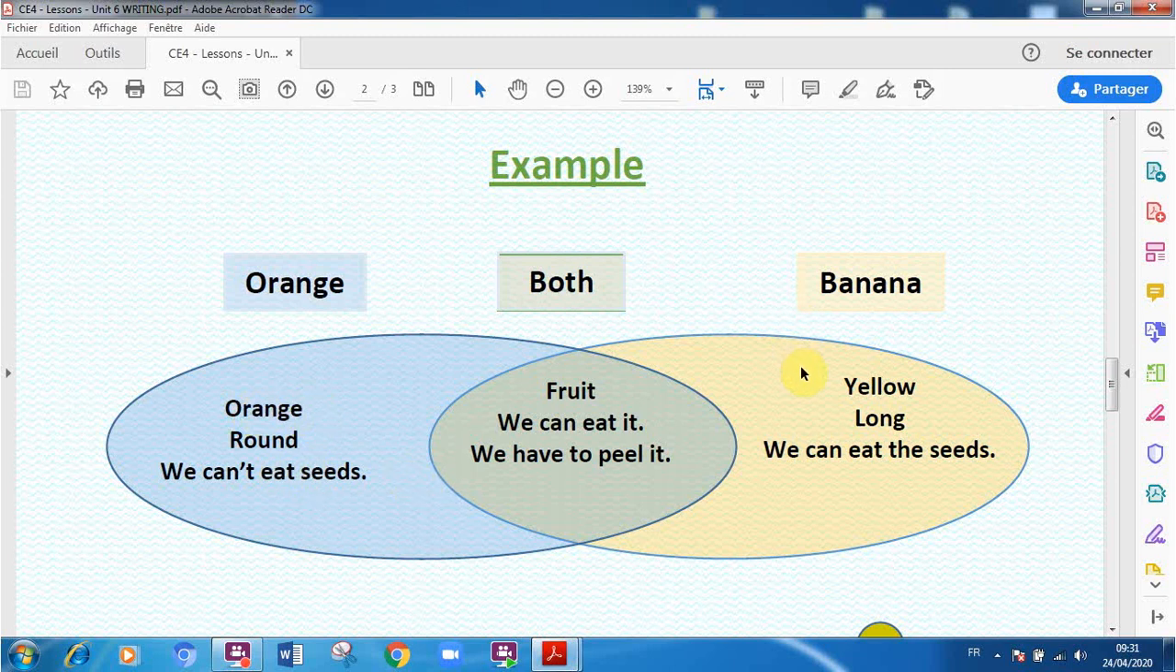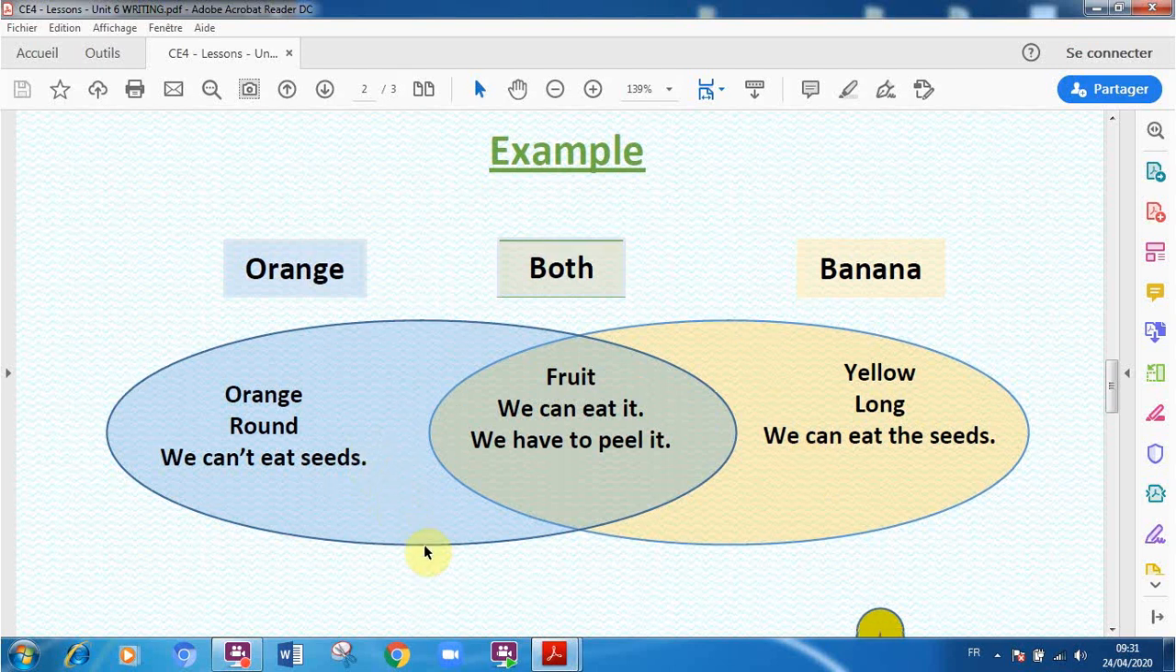In the second part, we are going to talk about banana. Banana is yellow. It is not orange like here. So here, in contrast, banana is yellow. Banana is long. In contrast, banana is not round. We can eat the seeds of banana because we can't see them. But here in orange, we can't eat the seeds.